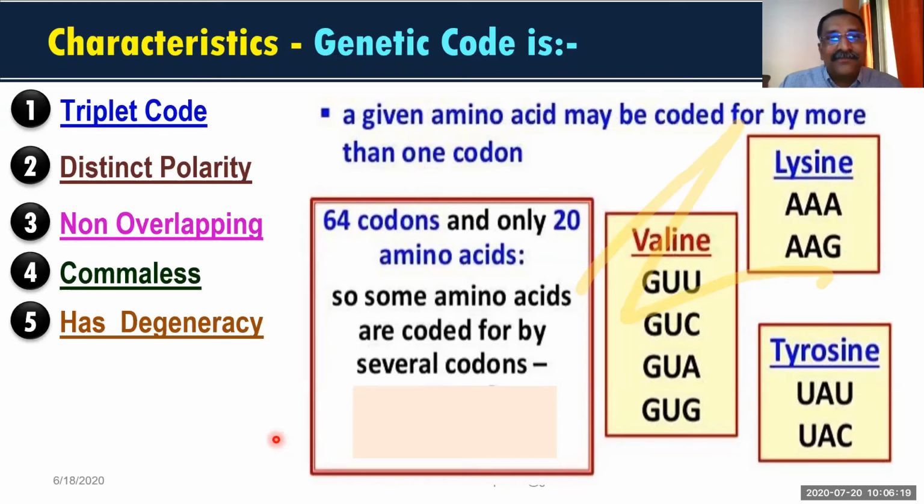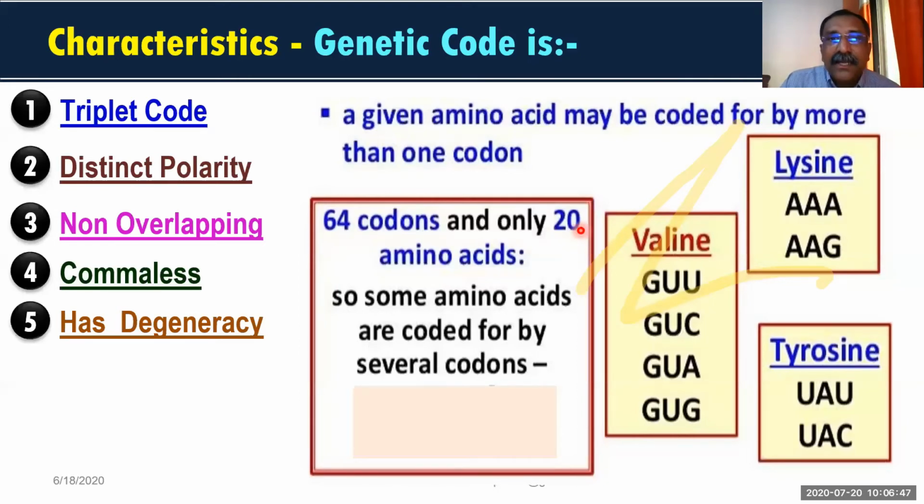So what is that? How many amino acids? 20 amino acids. There are 20 amino acids. How many codons? 64 codons. So 20 amino acids we have, 64 codons we have. Out of those 64 codons, 3 are useless, I mean stopping codons, nonsense codons. So the rest is 61. These 61 codons represent 20 amino acids.